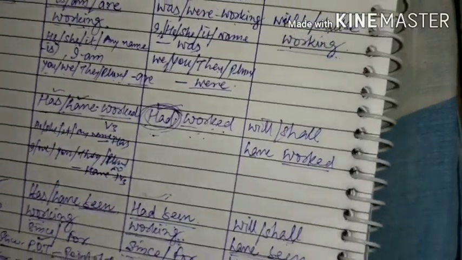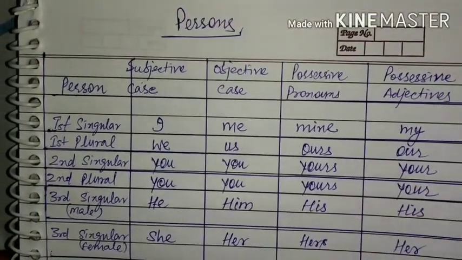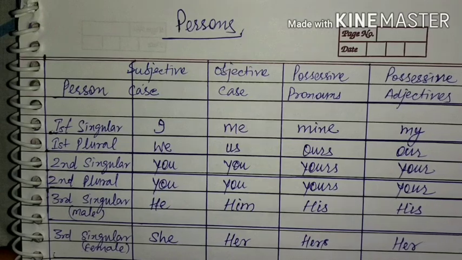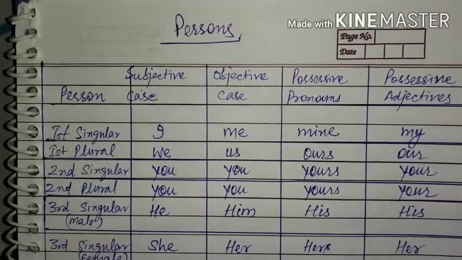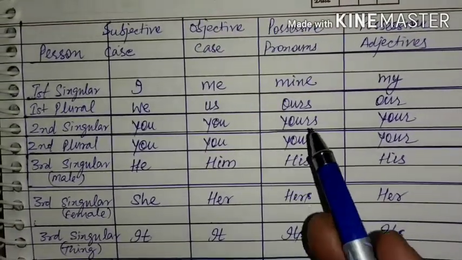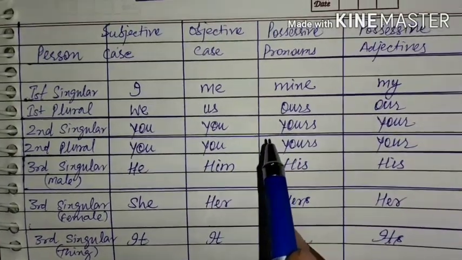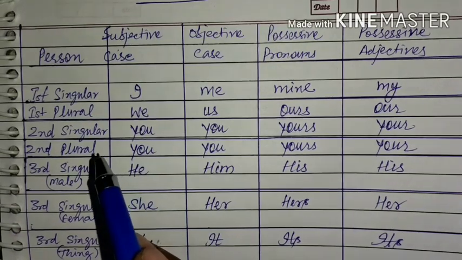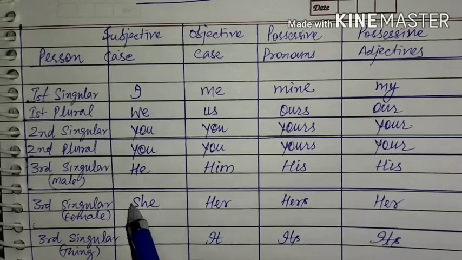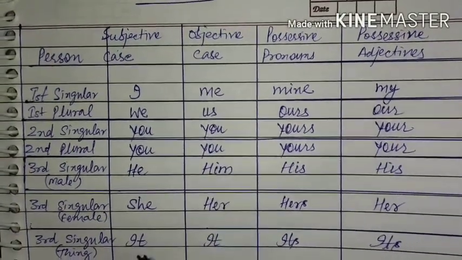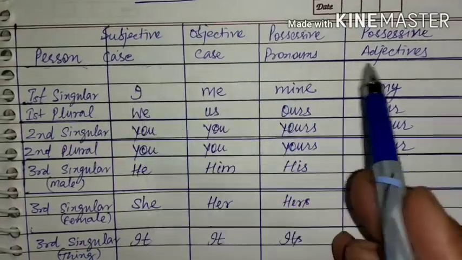So for that also I have prepared a table for you. Dear students, when we talk about first person, second person, third person, singular, plural, and subjective case, objective case, then it indicates something very distinctive. Okay, we can't mix them up. We need to have an intense knowledge about them. We need to be able to describe them, to distinguish them. Okay, so I have explained them in a tabulated format.